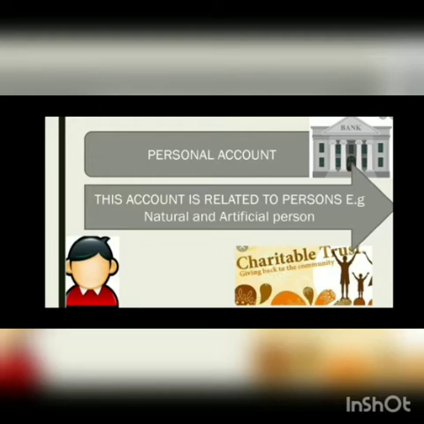For your understanding, I take an example: goods sold to Parth. Parth is the name of a person. So Parth is a personal account, a natural person. So how will we make the entry of this? Goods sold to Parth.